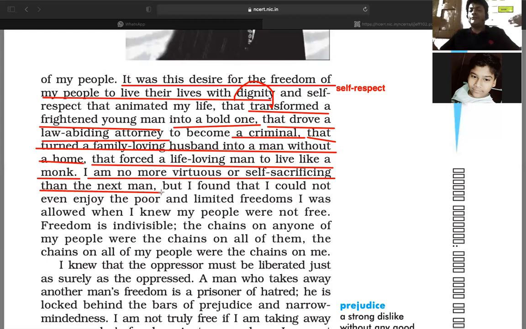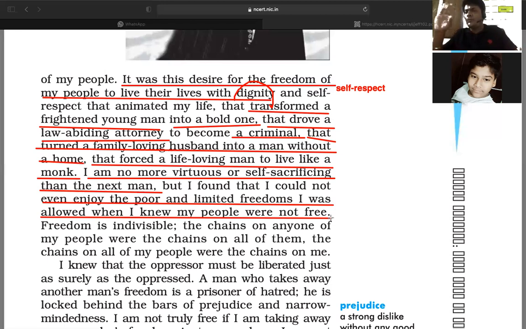But I found that I could not even enjoy the poor and limited freedoms I was allowed, when I knew my people were not free, right? So he wanted to say, the freedoms which were given to us, why can't I use them completely? Why is my freedom restricted?